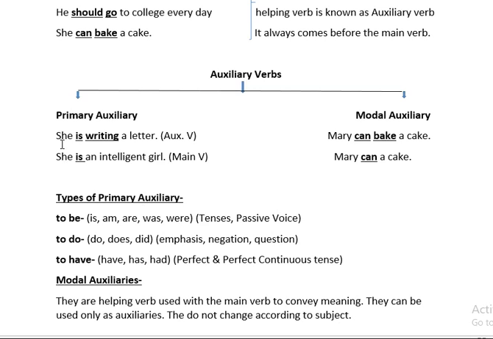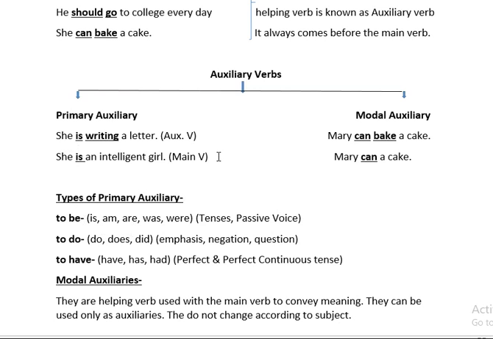If I say, she and her sister both are writing a letter, can I say both is writing a letter? It will be wrong, because I am speaking about two persons here, that girl and her sister. So what happens? The primary auxiliary changes from is to are.